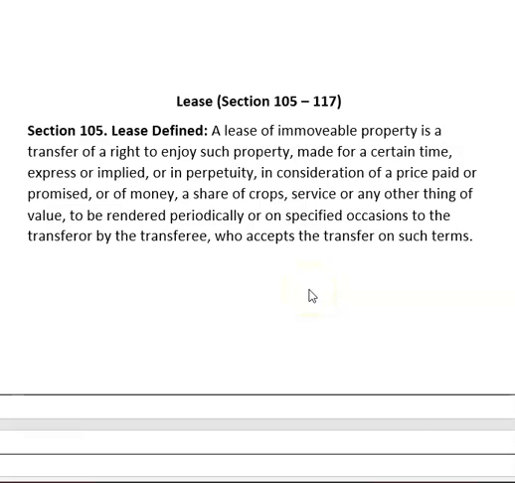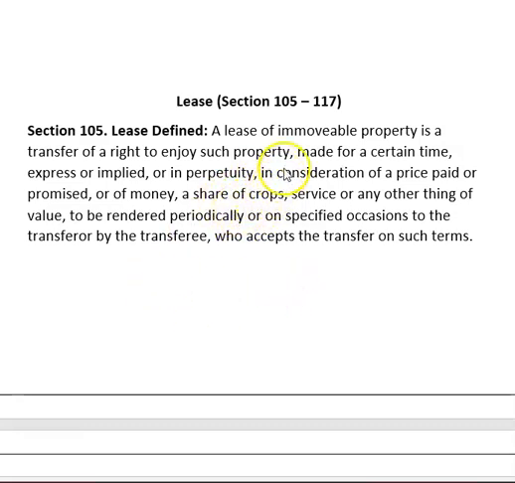Let us start from lease, from section 105 to 117. Regarding lease, types of lease and kinds of lease, we have already learned in valuation of real estate. The balance portion we will learn in the Transfer of Property Act. Section 105, lease defined.